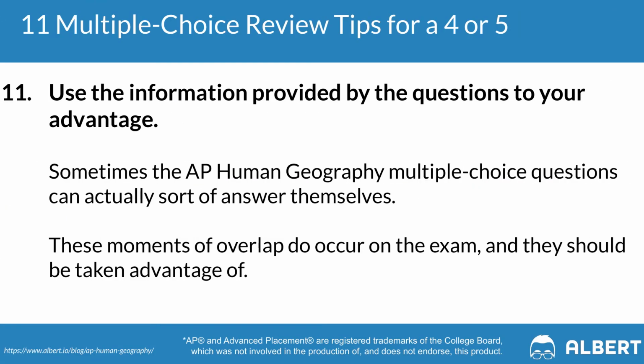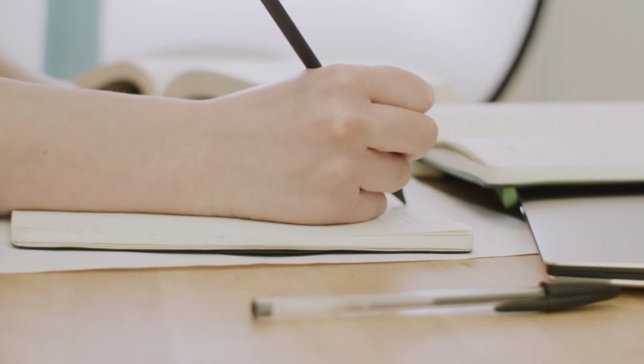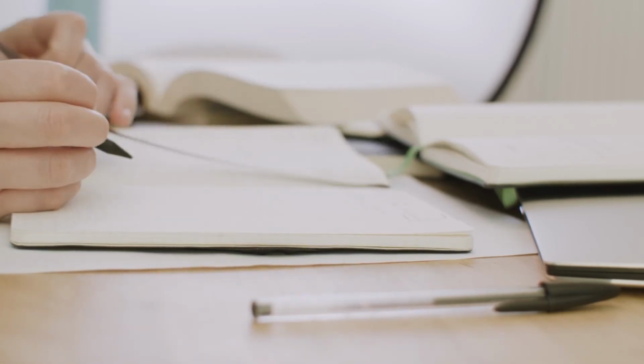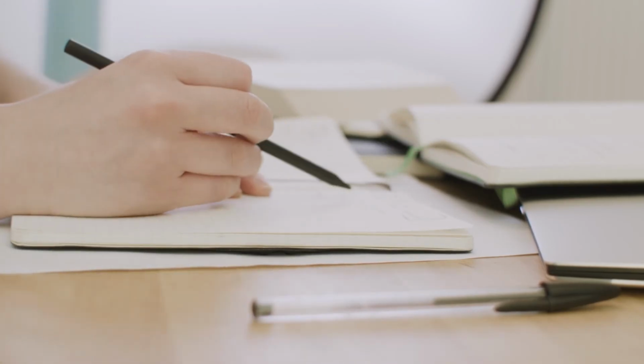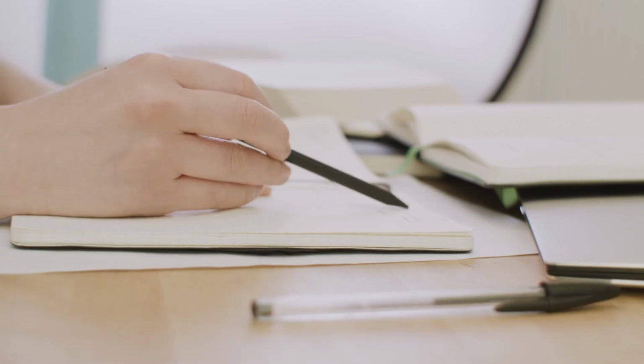questions. Our final AP Human Geography multiple choice tip is to use the information that's given to you to your advantage. Sometimes questions within themselves will actually reveal a little bit for you that will help you later on in the exam. For example, there might be a question on the exam that describes for you the nature of relocation diffusion, and then a later question that asks you to define relocation diffusion. So by being able to connect the information between different questions, you might be able to actually use that to your advantage when you're answering a later question on the exam.